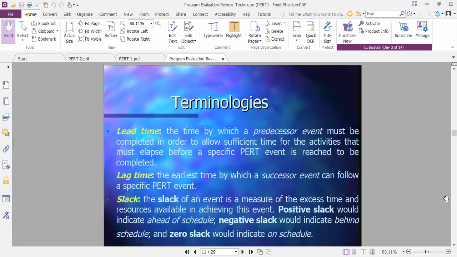Otherwise, the first activity is lagging. After the end of the first activity, 1 hour lagging is there. After the end of the second activity, 2 days lagging is there. After completion of the third activity, 5 days are lagging. After completion of the fourth activity, 6 days are lagging. And at the end of the seventh activity, lagging by 8 days. That indicates your project will be completed after 8 days.